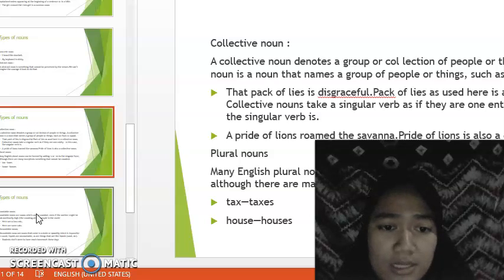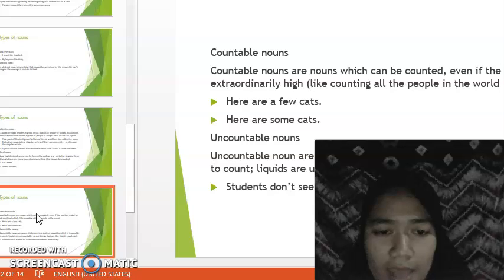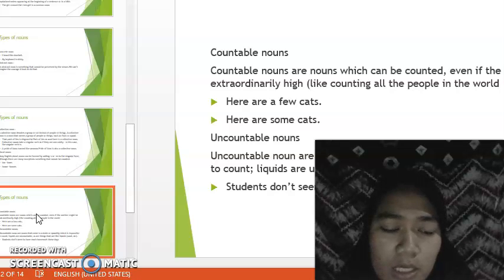And then plural nouns. Many English plural nouns can be formed by adding s or es to the singular form, although there are many exceptions. Something that cannot be counted. Tax, taxes, house, houses, and so on. Then countable nouns. Countable nouns are nouns which can be counted, even if the number might be extraordinarily high, like counting all the people in the world.